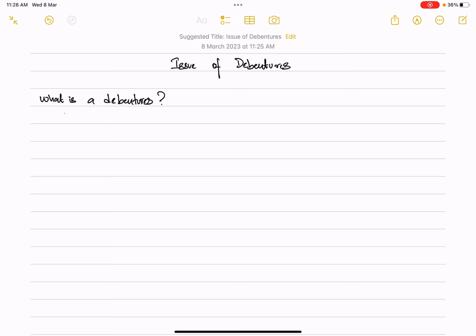almost identical to the issue of shares. But although the transactions are of similar nature, there are certain differences between debentures and shares. So first of all, let's understand what a debenture is. A debenture is basically a long-term loan that is taken by the company to meet its financial requirements or its capital requirements.